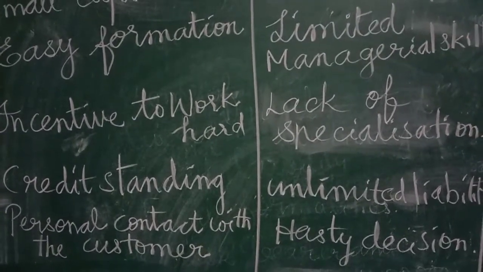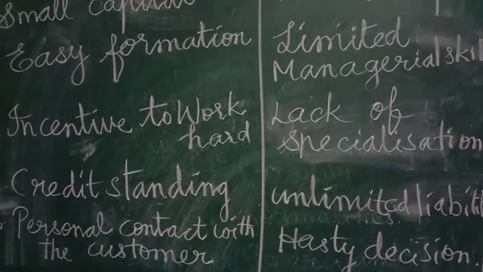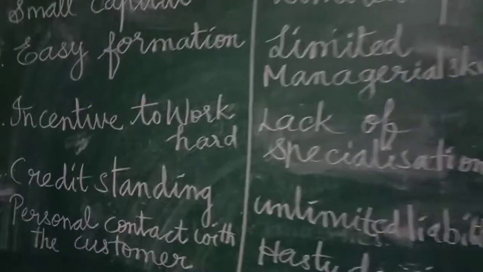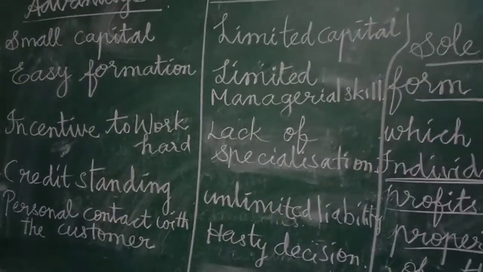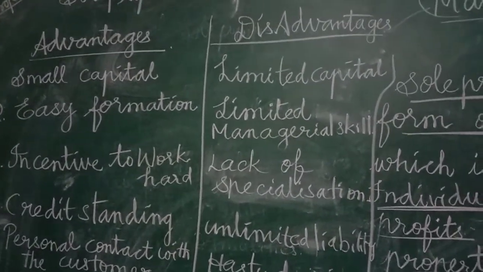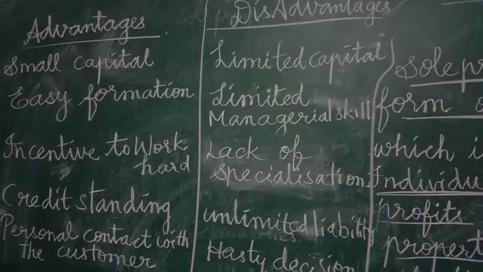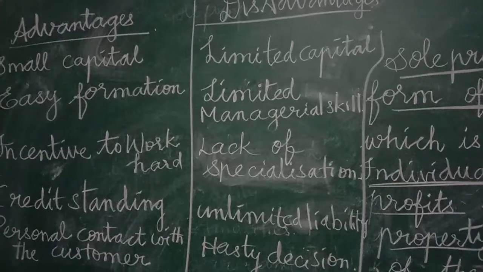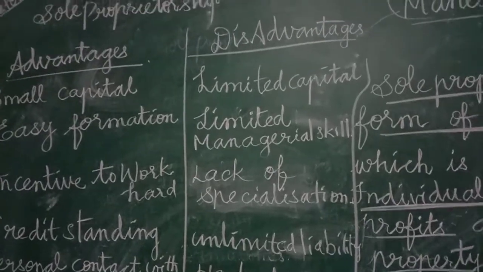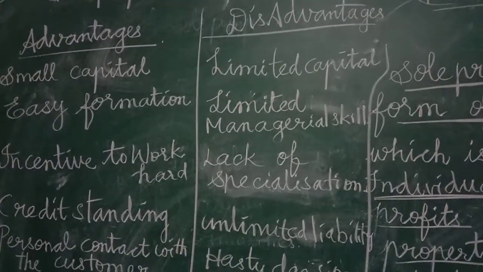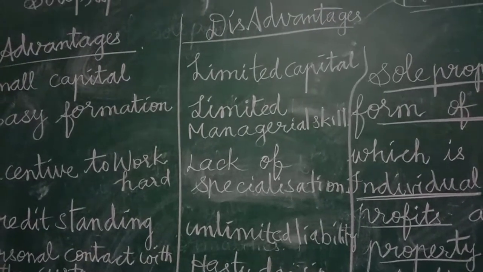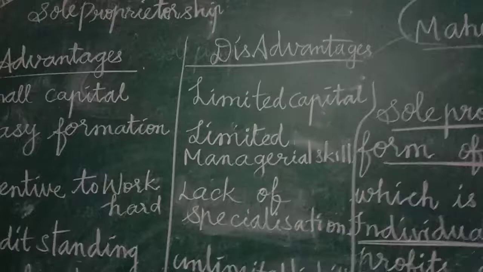And the next one is the sense of accomplishment. Nowadays most people don't like to work from 9 o'clock to 5 o'clock. So you are doing a business, you are doing a job for your own purpose. For his own purpose he is doing a job, so he will get more satisfaction. Job satisfaction will be there. You can get more satisfaction, and the return for the risk is the profit.